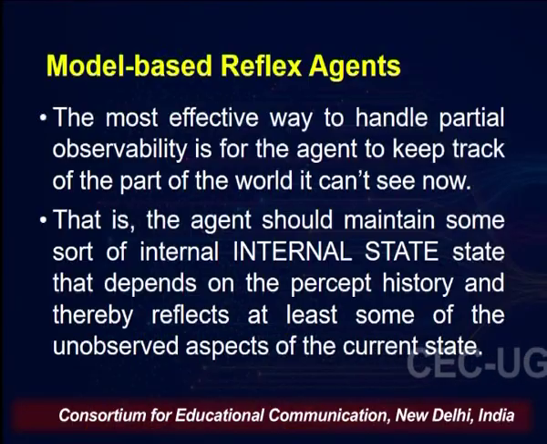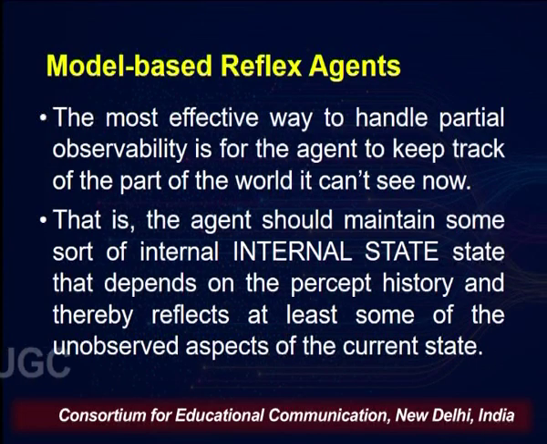So, that is basically the disadvantage of simple reflex agents, while the advantage we were talking about is that they are simple, but the disadvantages are that they are of limited intelligence obviously, and they operate best only in the fully observable environment. Even a little unobservability can be a cause of great concern. Moving on to the next type of reflex agent, which is model based reflex agents. Model based reflex agents are the most effective way to handle partial observability.